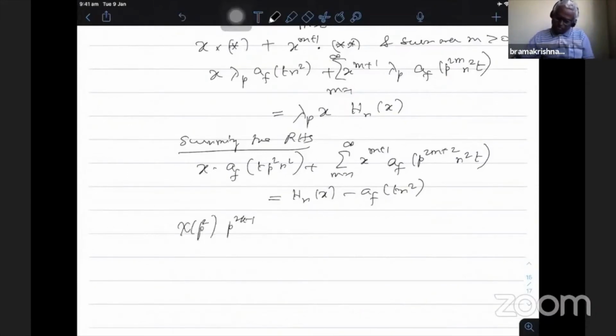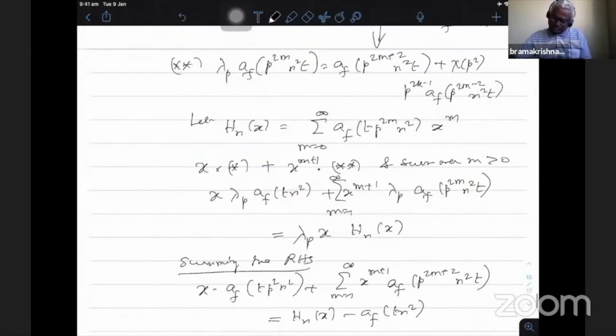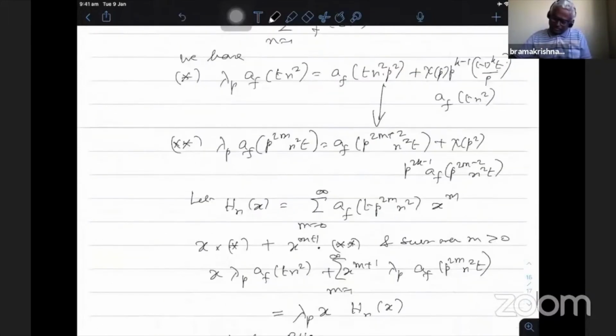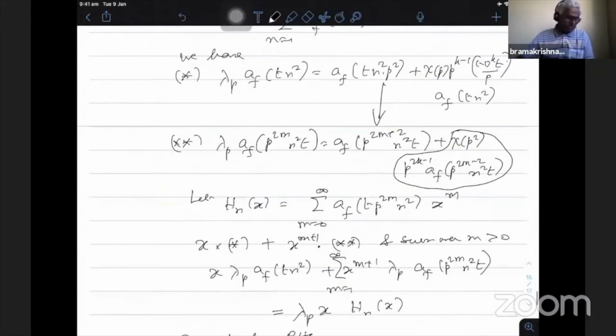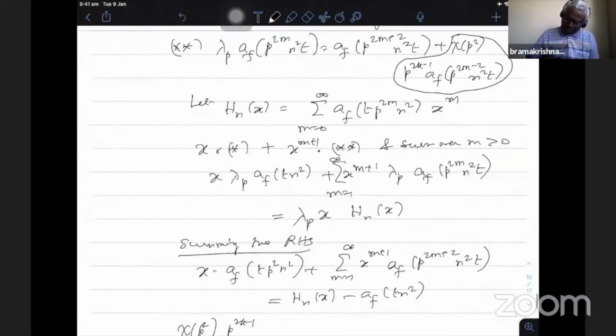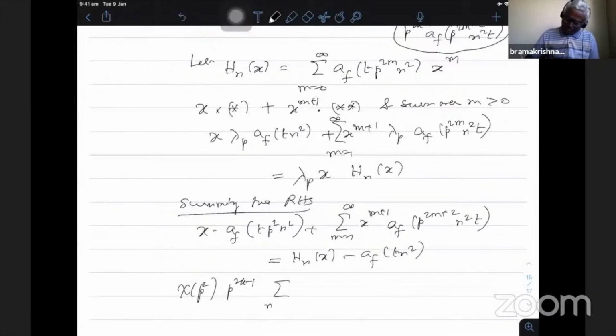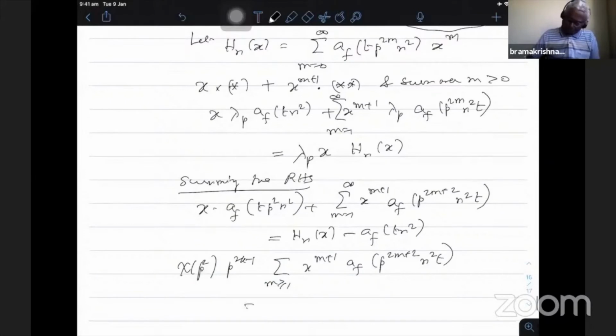So I am just looking at the right hand side. This part I am taking, chi(p²). This one I am summing by multiplying by x^(m+1), summation m greater than or equal to 1, x^(m+1) a_f(p^(2m+2) n² t). This is nothing but chi(p²) p^(2k-1). If I take x² out, then I get h_n(x).